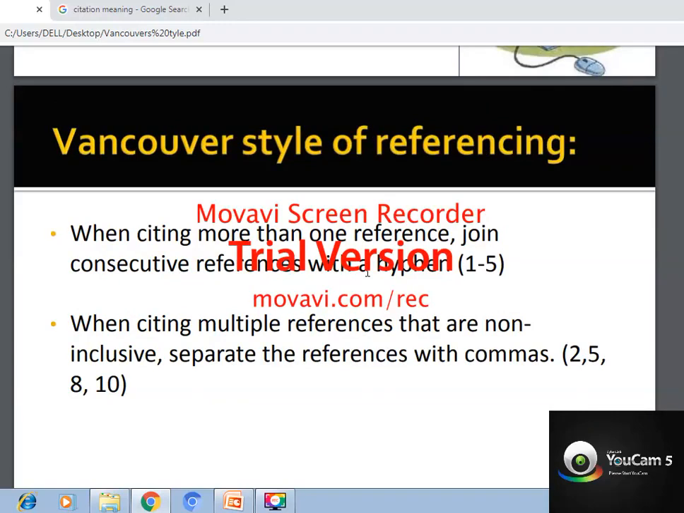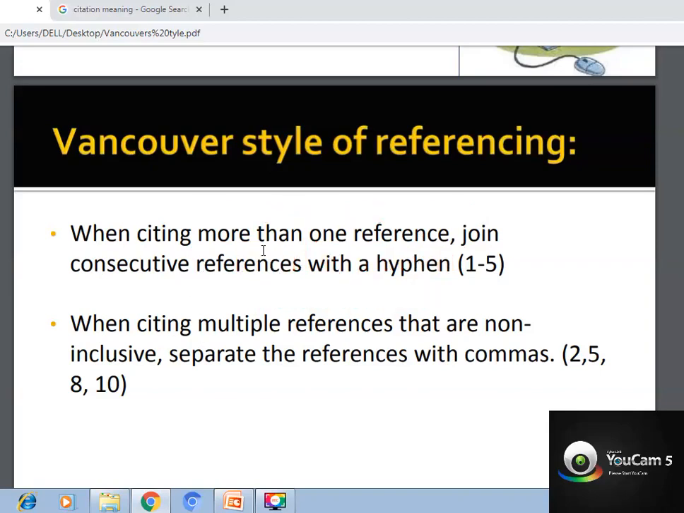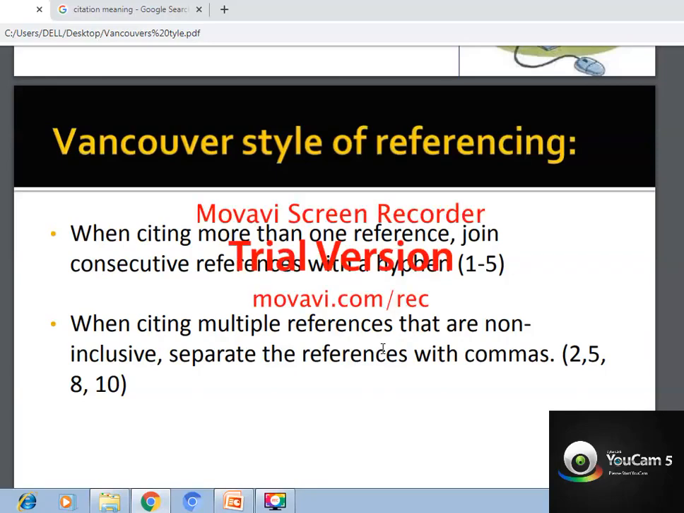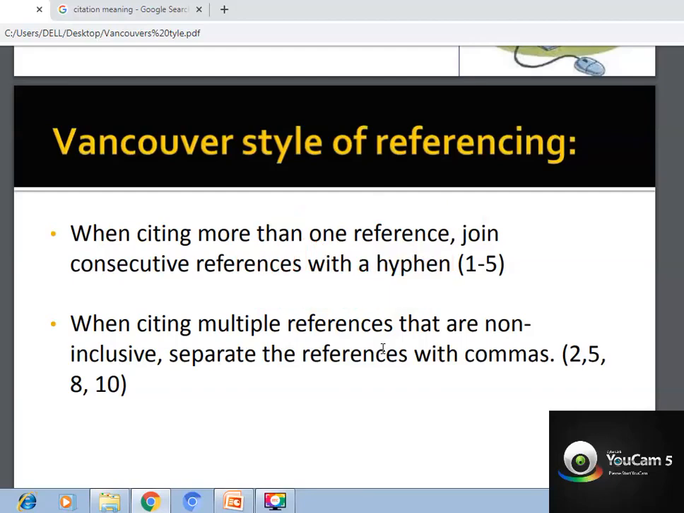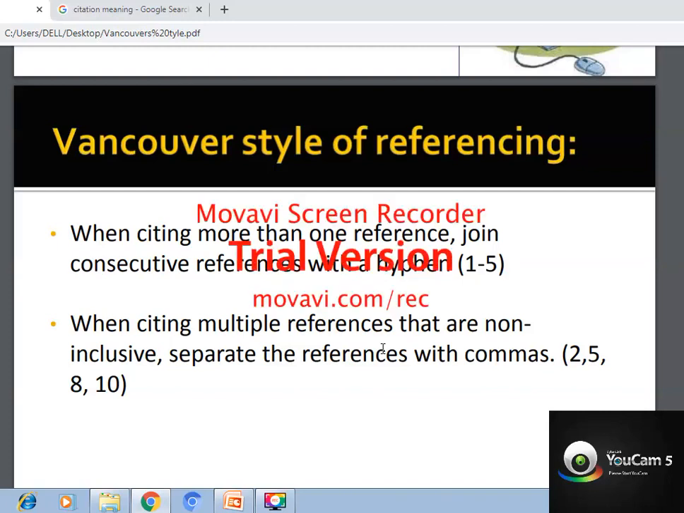When citing more than one reference, of course you don't do it, but we should know how to do it. When citing more than one reference, join consecutive numbers. If they are consecutive numbers like 1, 2, 3, 4, 5, five articles you have referred for that paragraph, you can put 1 to 5. When citing multiple references that are non-inclusive, like 1, 10 and 15, you put a bracket and use commas to separate them.